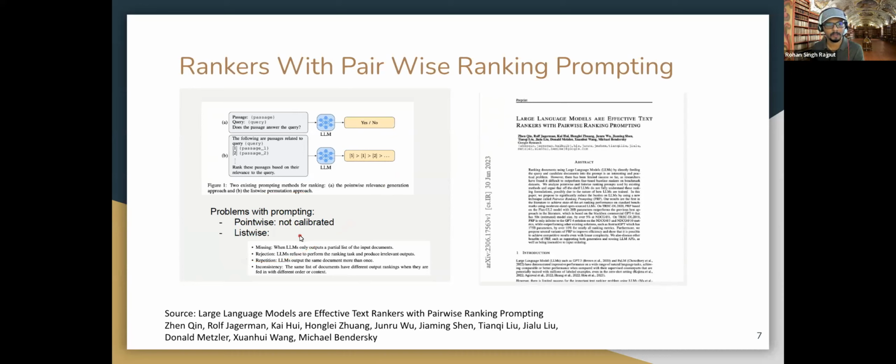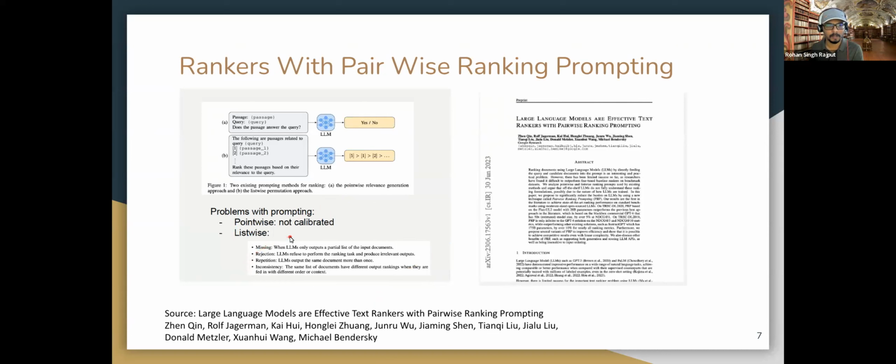Obviously, in the point-wise approach, we have the calibration problem, and in the second, this is the experimentation output, right? So what is the output observed by these researchers in this particular paper?